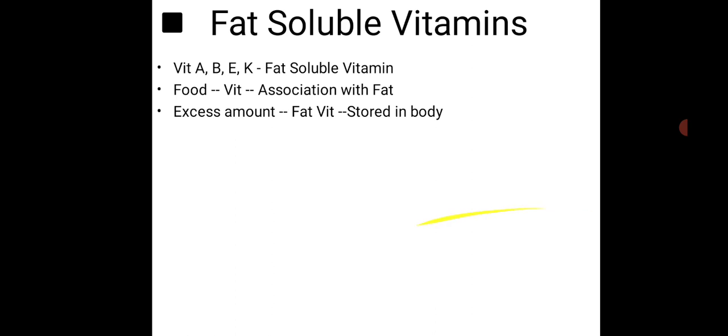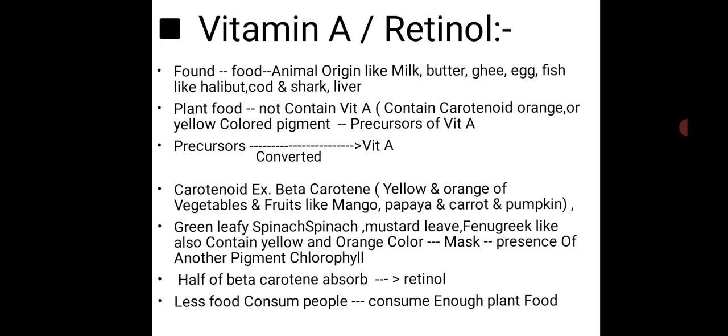Next, number 1 of the fat soluble vitamins is vitamin A, that is retinol. So vitamin A is found in food of animal origin, like milk, butter, ghee, egg, fish. Fish like halibut, cod, shark, and liver are rich in vitamin A.